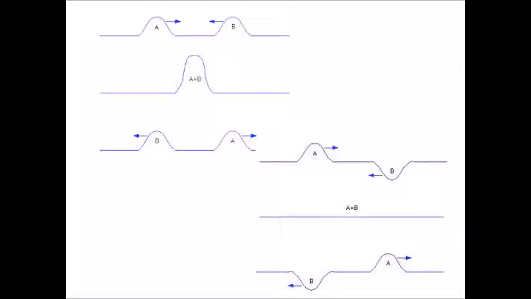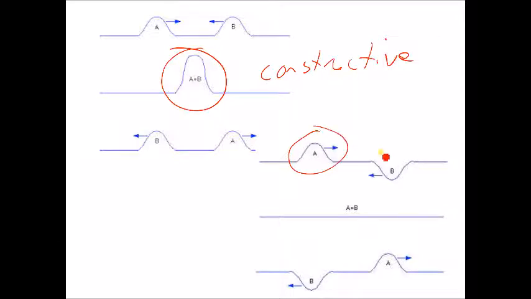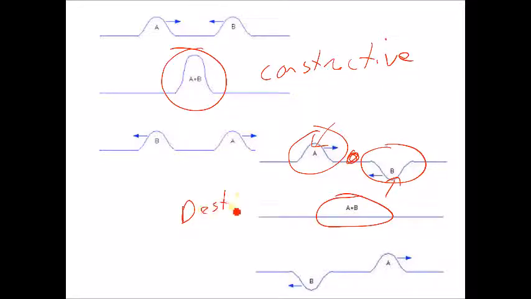So here we can see waves A and B. They meet in the middle, and since they were in phase, we got constructive interference. So this is constructive. On the other hand, here they're out of phase, and somewhere in here, this crest is going to meet this trough, and when they do, they cancel each other out. That's destructive interference.